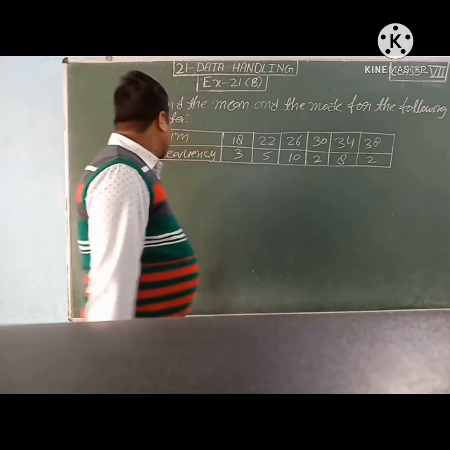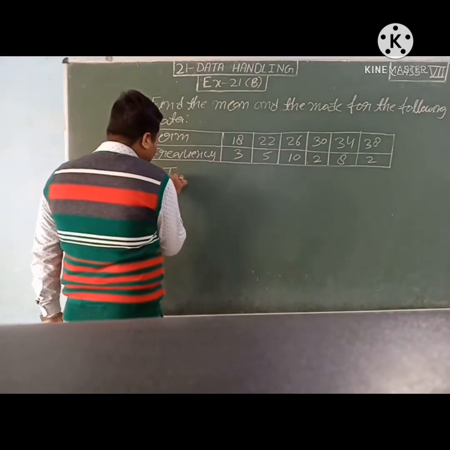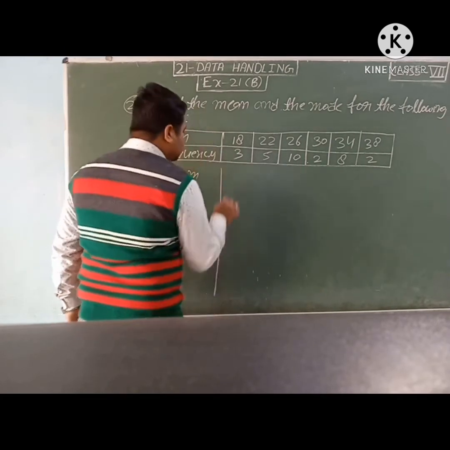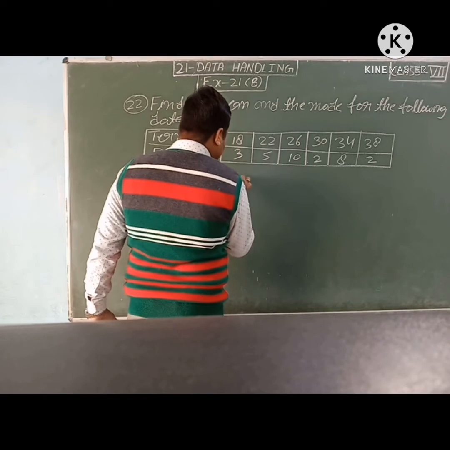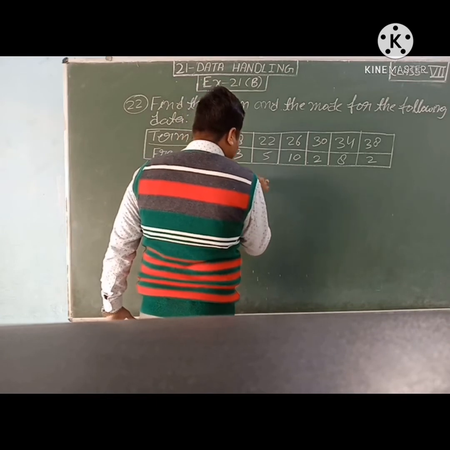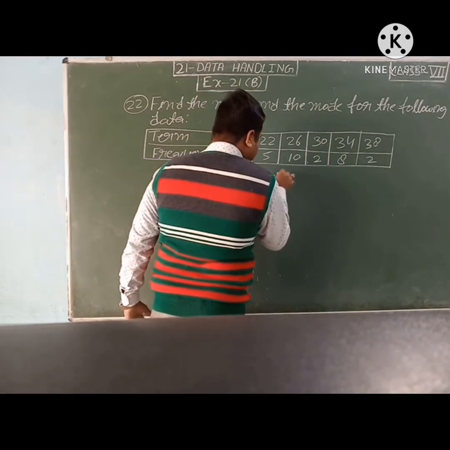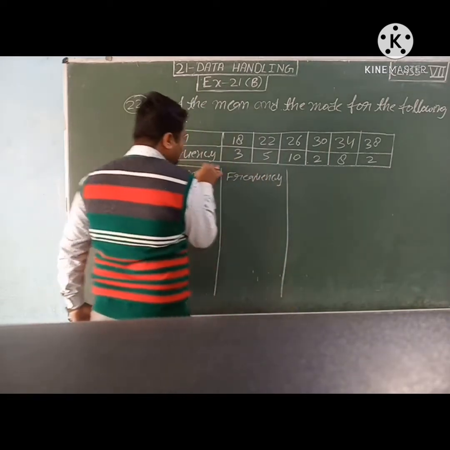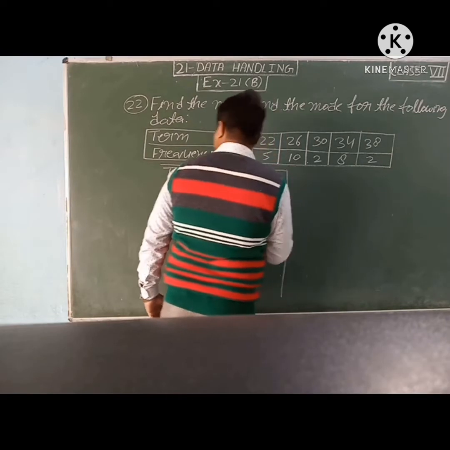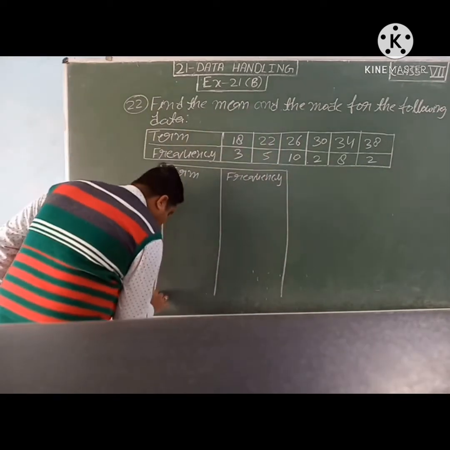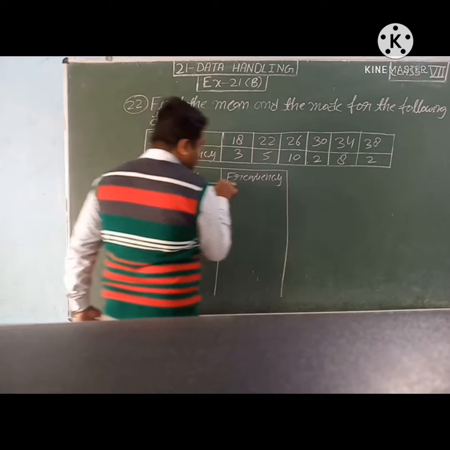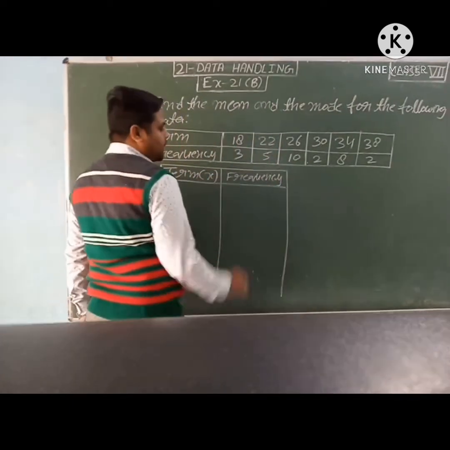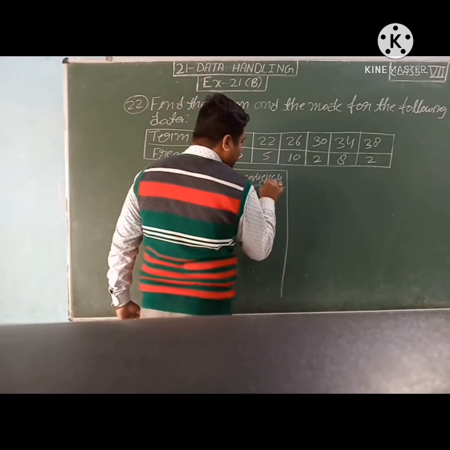See. First we will take the term here, and on this side we will take the frequency.